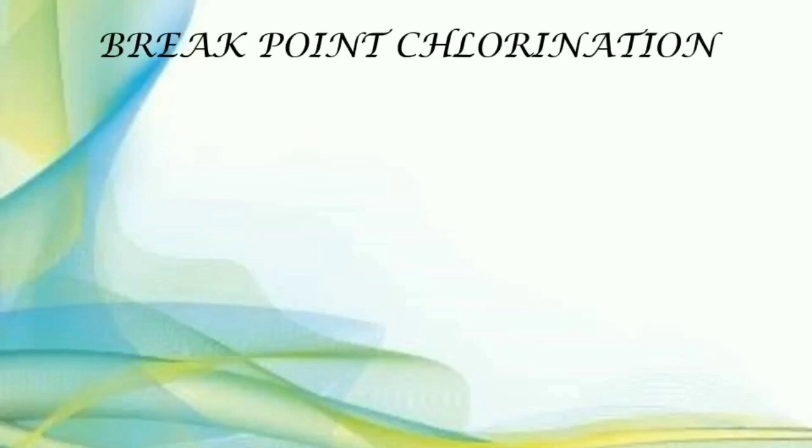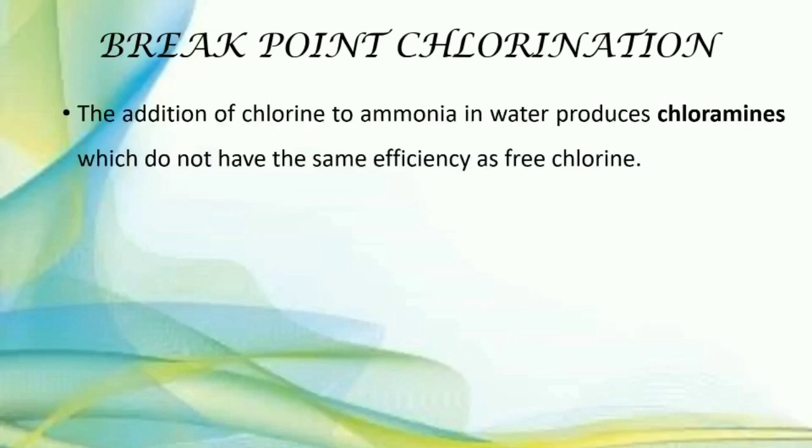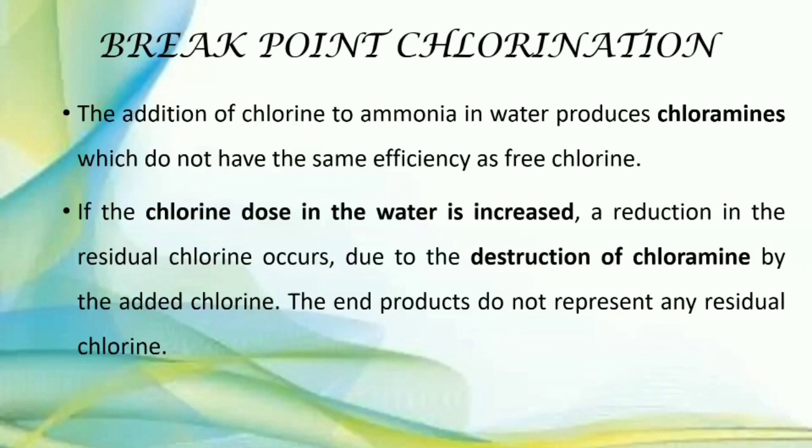Then what is breakpoint chlorination? 2 marks question, breakpoint chlorination. The addition of chlorine to ammonia in water produces chloramines, which do not have the same efficiency as free chlorine. If the chlorine dose in water is increased, a reduction in the residual chlorine occurs due to the destruction of chloramine by the added chlorine.